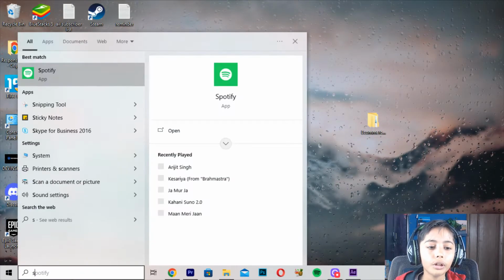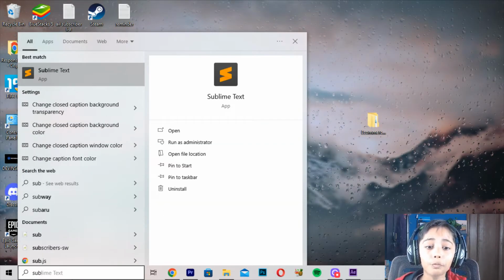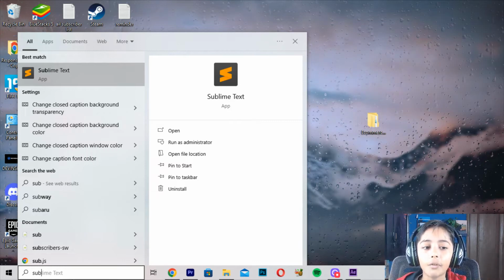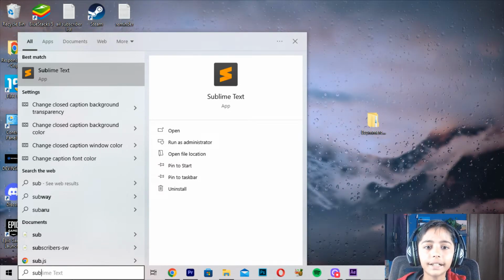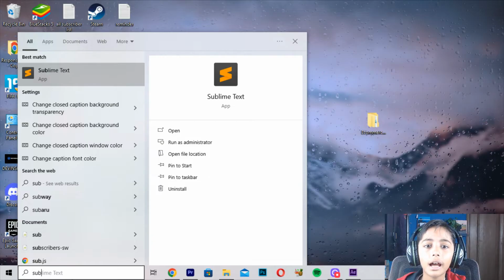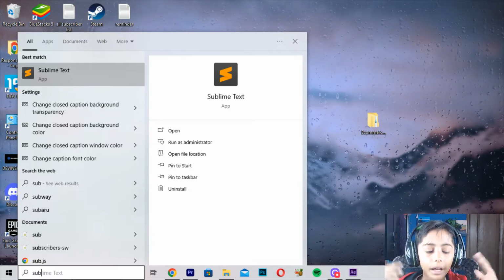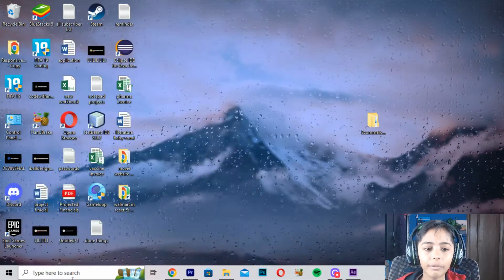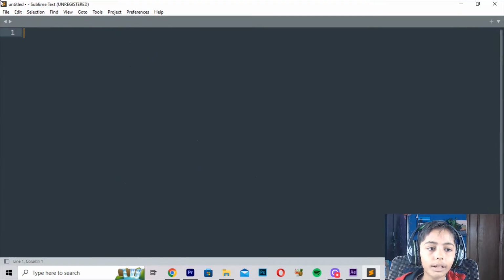First of all, you need a text editor. I have the Sublime text editor. You can also work with Brackets or Atom, but I suggest Sublime text editor, it is the best. So I will open my Sublime text editor and erase what is there.